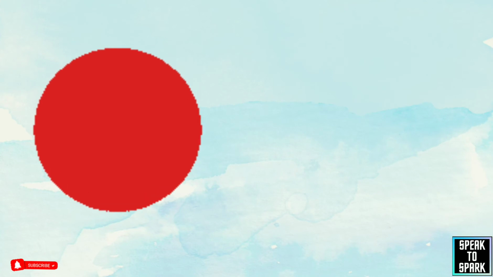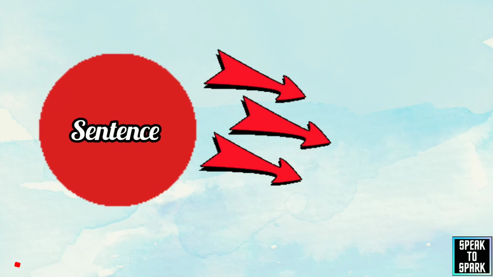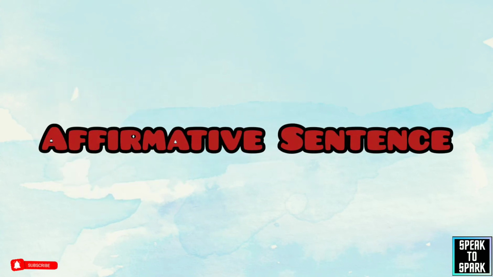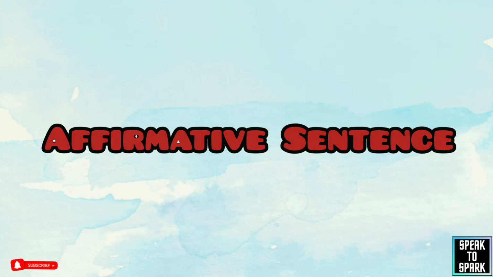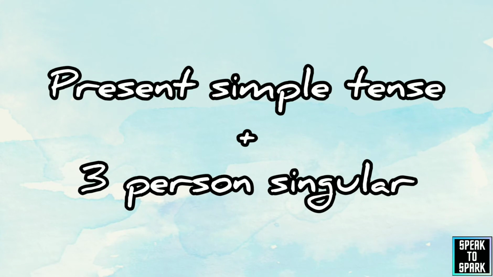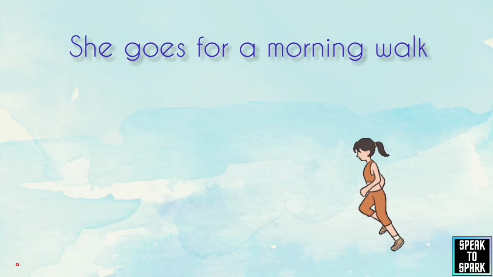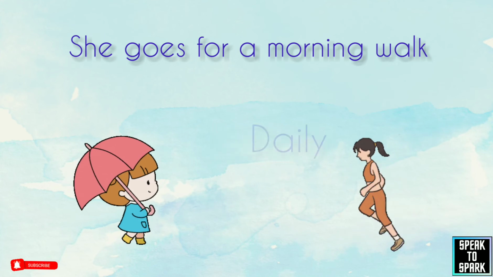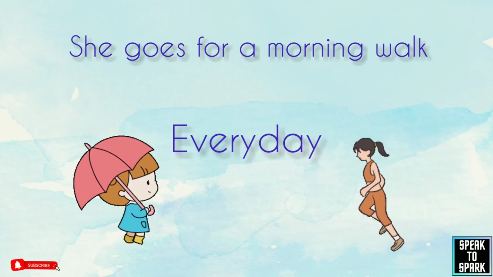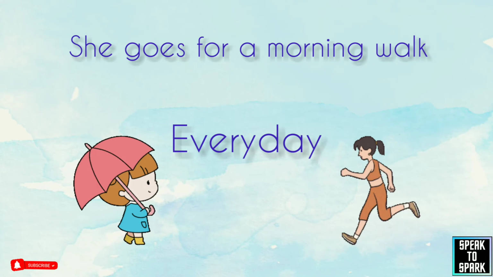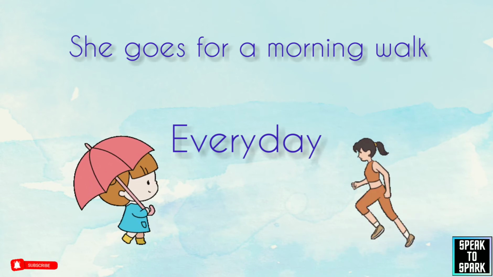Again, as we know, the sentence has three parts. So in the affirmative sentence of present simple tense with the third person singular, we can quote some examples. She goes for a morning walk daily. Daily, every day, that is a habitual action, the specialty of present simple tense, that this action is done every day.